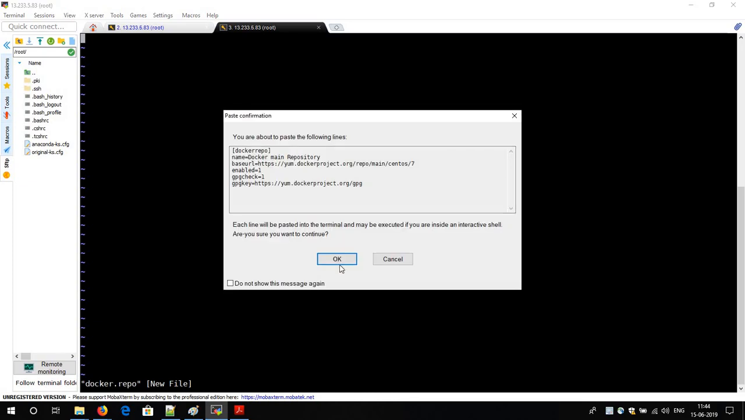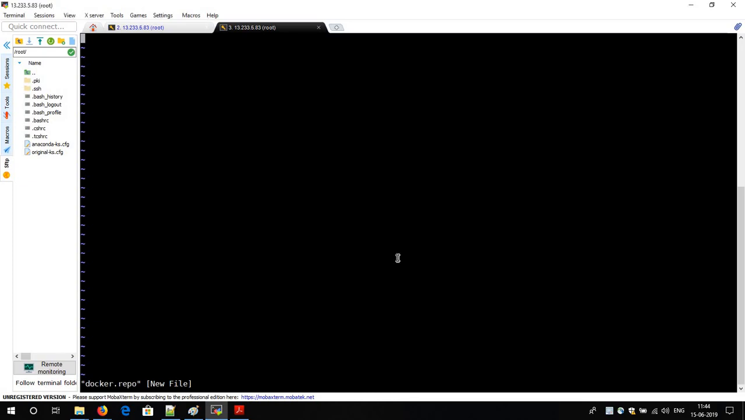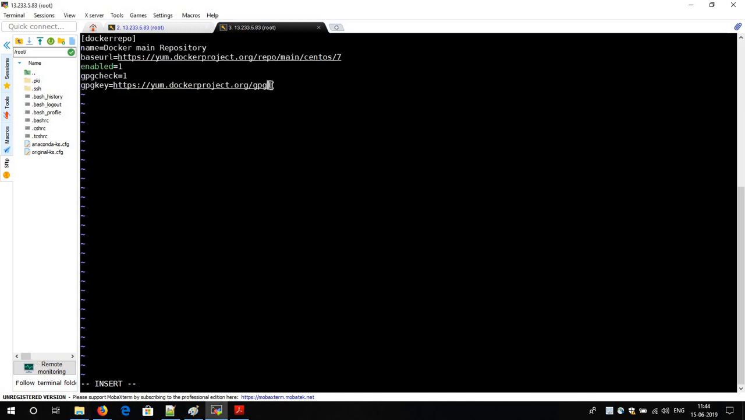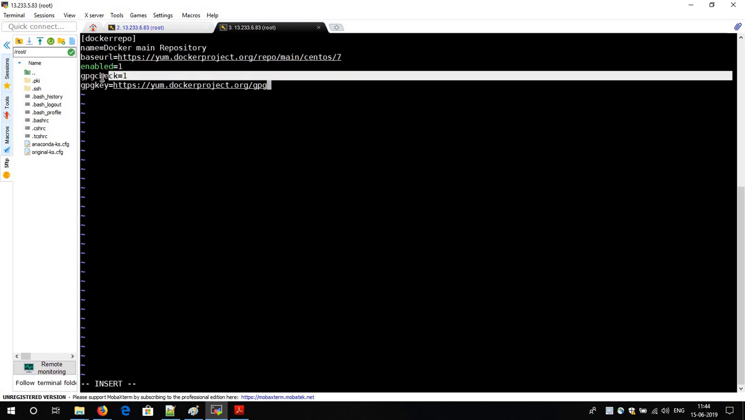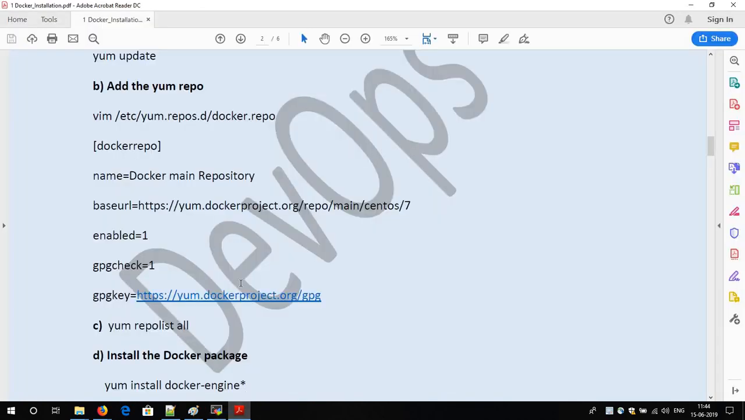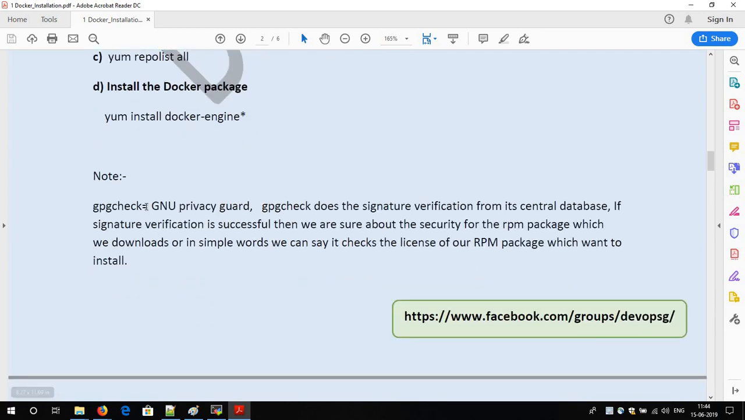So what I will do over here, I will just insert the repo file. Now I have entered this one. Now what is GPG check 1? Actually, in simple terms we can say that it is validation. GPG stands for GNU Privacy Guard. It verifies the license of the application or software which you are downloading, whether it is virus free or not. Is there any license for this software or not?